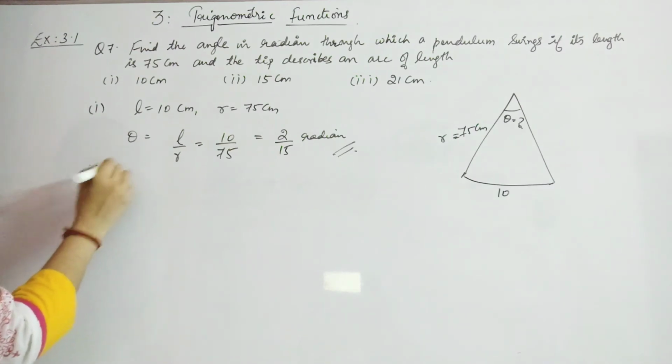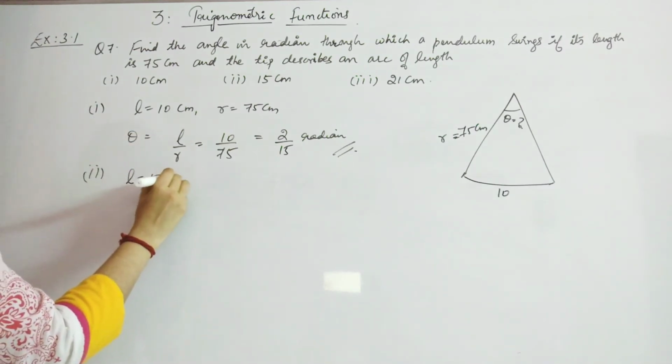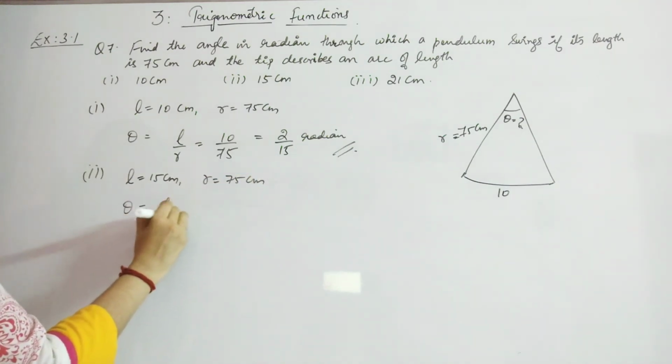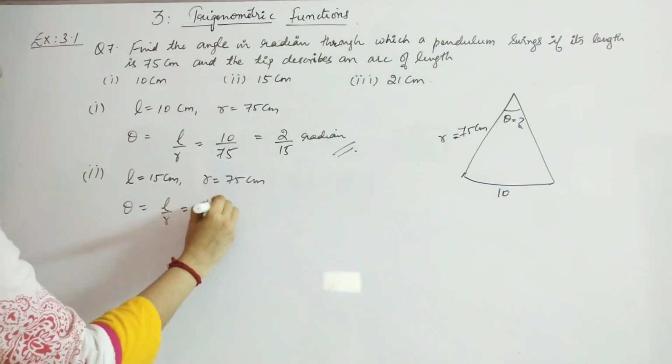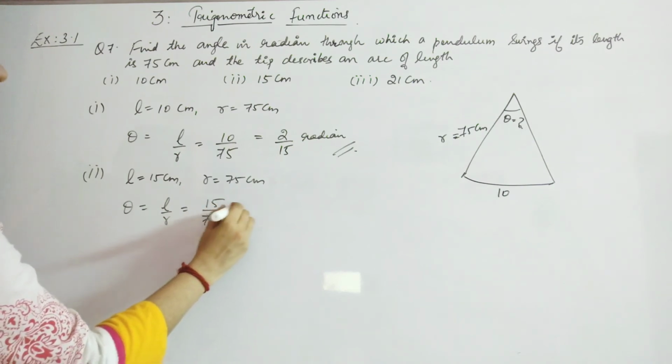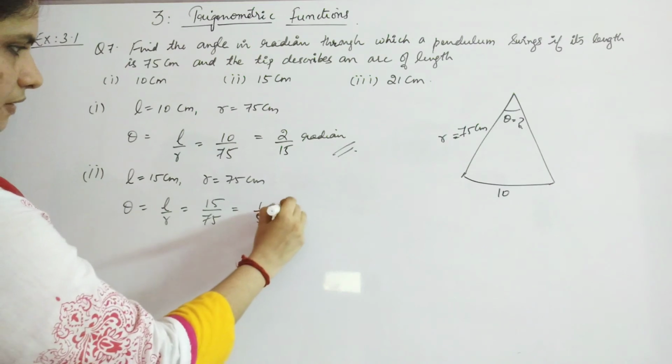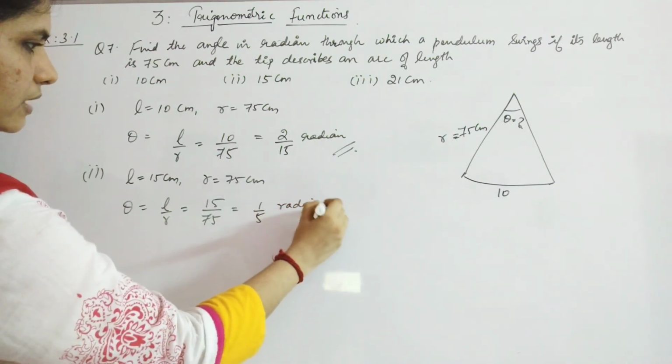Second one is, if your L is 15 centimeter and R is same as your 75 centimeter. So, again your theta will be L by R and you will get it to be 15 by 75, which is nothing but 1 by 5 radian. Okay.